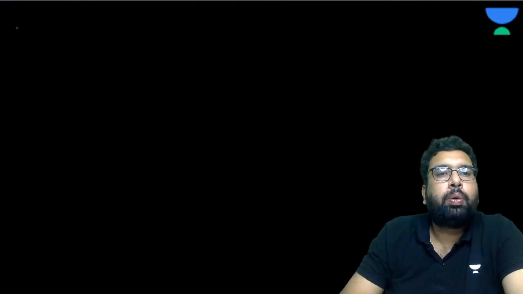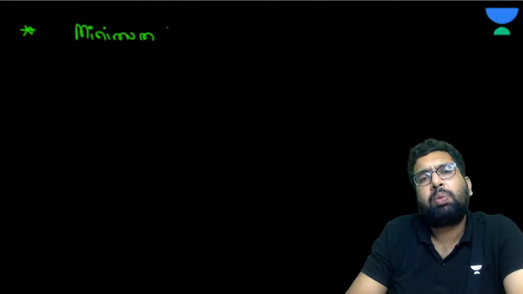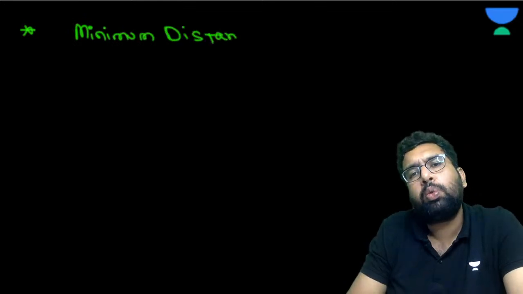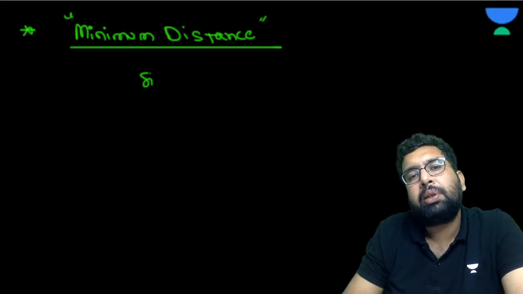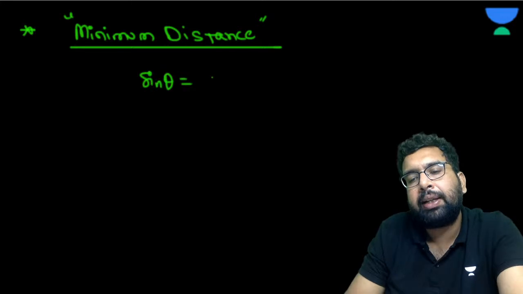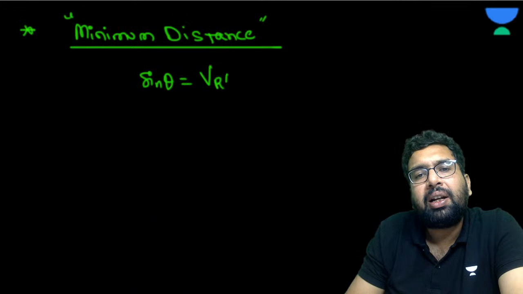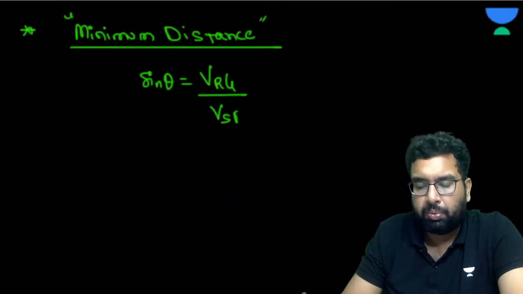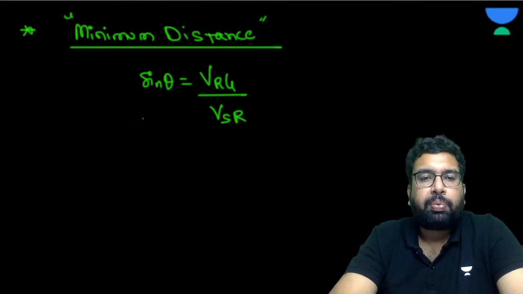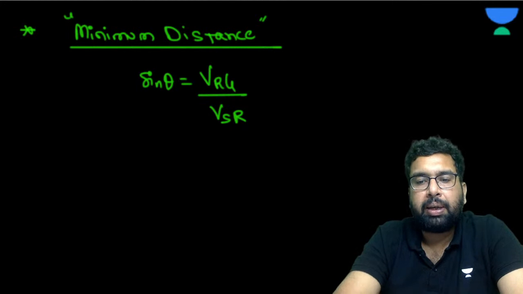So one point to be noted: whenever they say this minimum distance thing, don't remember this formula. I have seen teachers in schools normally teach this topic from this formula, like if minimum distance is to be covered, sine theta equals this. Is there anything very difficult in this? They tell you this formula, but don't memorize it anyway. It is a simple application of this concept only. Yes or no? Please answer me.